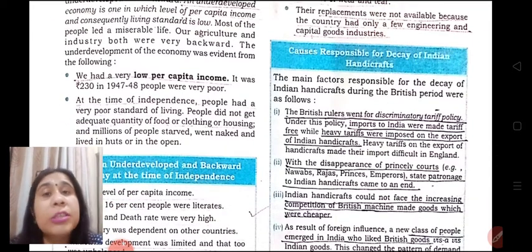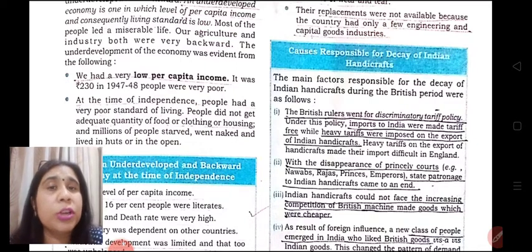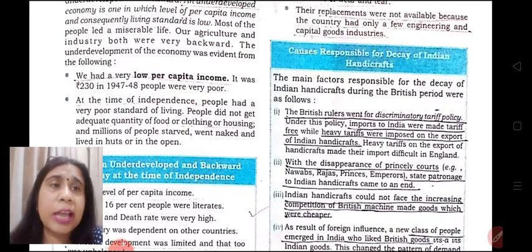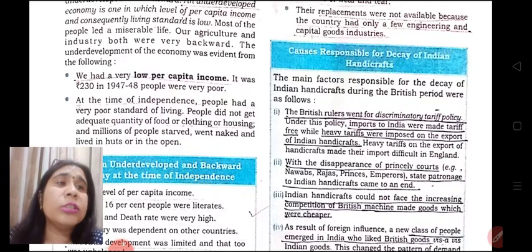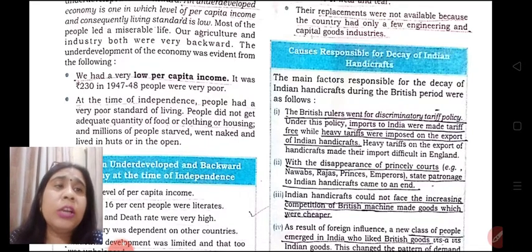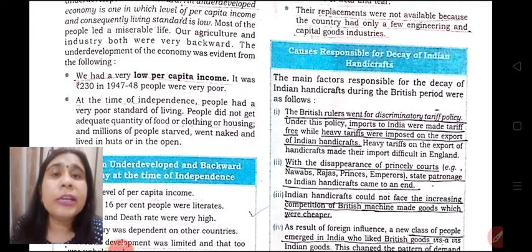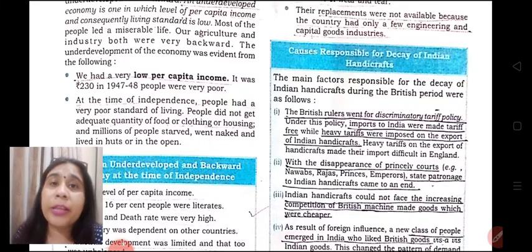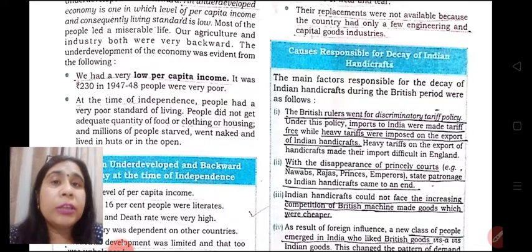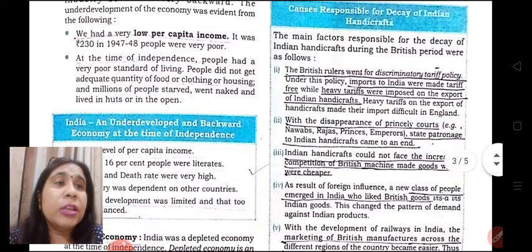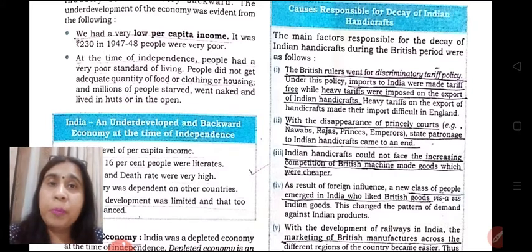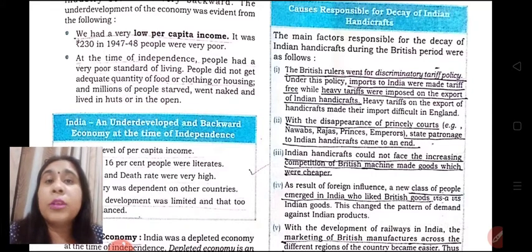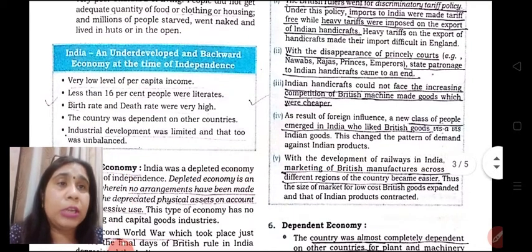And with the disappearance of princely courts, because the Britishers fought the wars and they kept on capturing various areas, various lands, due to which the princely courts disappeared, the state patronage to Indian handicrafts came to an end, and this led to decay of Indian handicrafts. Indian handicrafts could not face this increasing competition because Britishers started supplying the ready-made products which were much better than our Indian handmade products. And a new class, a new group of people emerged which was demanding machine-made products and not the handmade products in India.